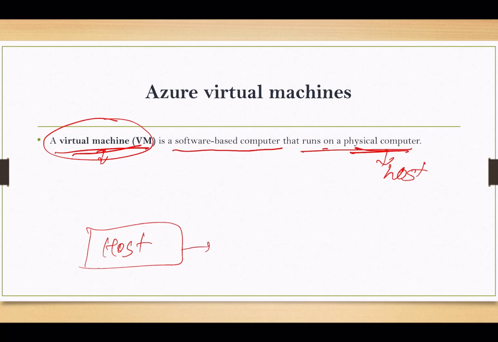This is just a software-based computer, but it will use your host. This is your physical host. On that there is a virtualization layer, the hypervisor layer. What this hypervisor layer does is abstract this host. Abstraction is just to divide or split this particular host and create VMs on it. And we can't give resources more than this particular host. Keep that in mind.